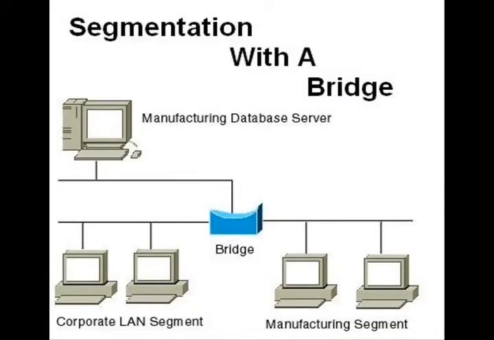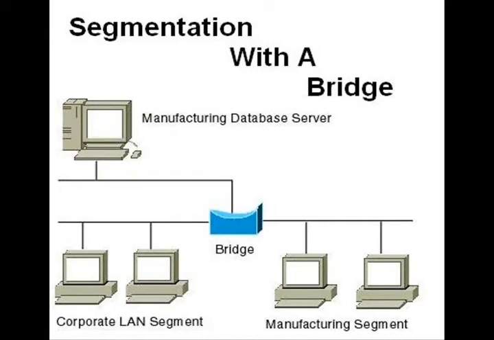Segmentation with a bridge. A bridge can segment or break up a network into smaller, more manageable pieces. However, if a bridge is incorrectly placed in the network, it can do more harm than good. Bridges perform their work at the MAC sublayer of the data link layer. Bridges create both physical and logical separate network segments to reduce traffic load. There are solid advantages to bridging. By segmenting a logical network into multiple physical pieces, network reliability, availability, scalability, and manageability are ensured.